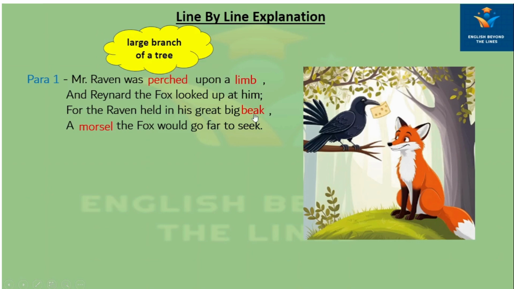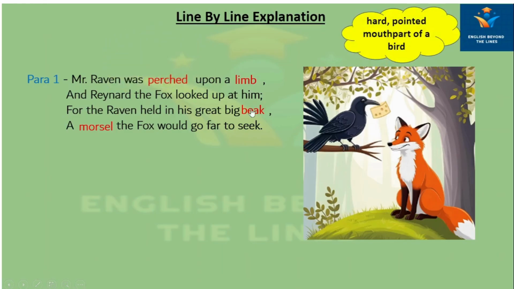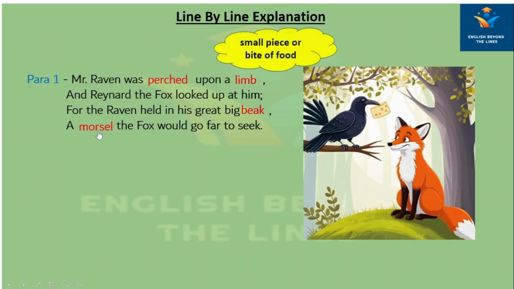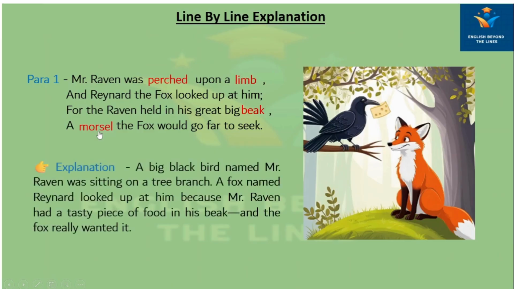Now, what is the meaning of beak? Beak is the hard, pointed mouth part of a bird. A morsel that fox would go far to seek. Now, what is the meaning of morsel? The meaning of morsel is a small piece or a bite of food. Now, what is the meaning of this para?